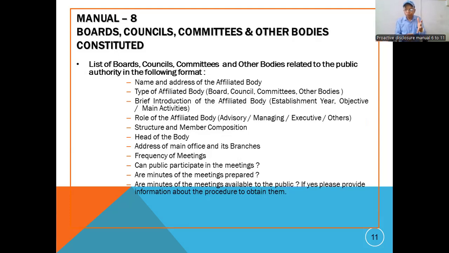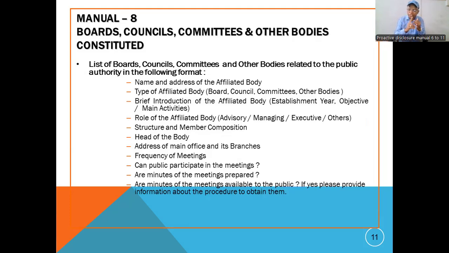Then the next point is the role of the affiliated body: advisory, managing, executive officer, others. What is the role and the objectives of the body? If we have the council, board or committee, then what is the responsibility? What is the role in order to implement our daily activities in an office or in a public authority? What is the role and responsibility of that body by which we can implement our activities or our job? Maybe it is a board or a committee, whatever it may be.